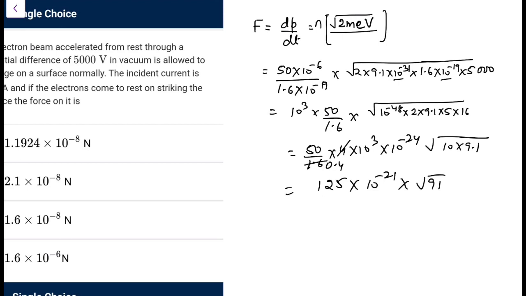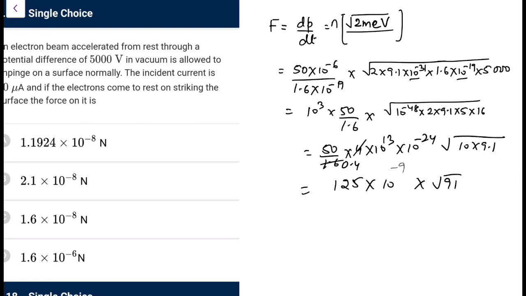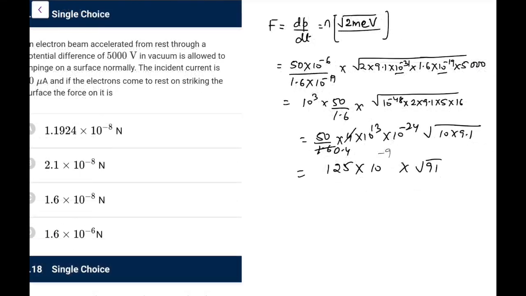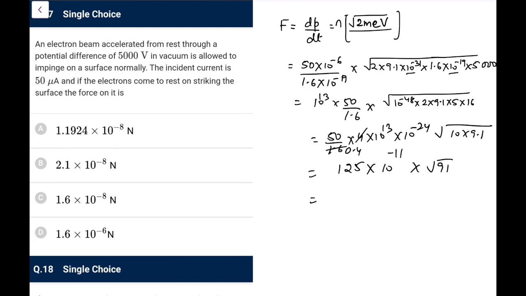Okay, this is minus 19. So there was a mistake here. So this would be 10 to the power minus 9. Be careful. 24 minus 13, so 24 minus 13 is minus 9. Okay, so what we have, 1250 into under root of 91. So it would be again a mistake. Actually, it should be minus 11. Okay, so be very careful. So now 1250, so the power 3 will go down, so it would be 1 point something into 10 to the power minus 8. So go with this option.